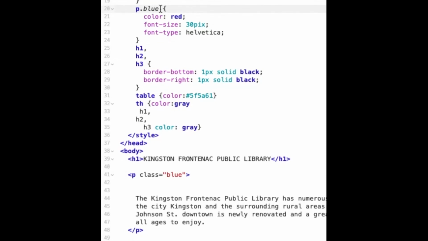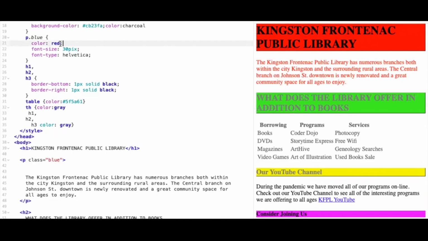And if we say P dot blue and we change the color we want it to be to blue, we have now changed the color of this paragraph only to blue.